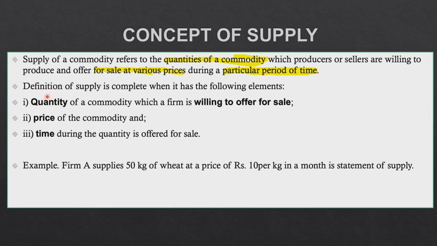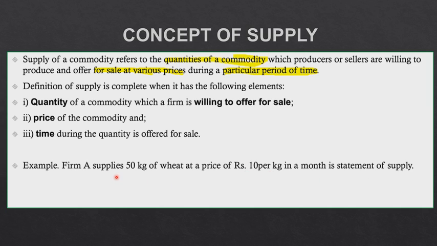Let us first see that the definition of supply is complete when it has the following elements, like the things that I've highlighted here. Quantity of a commodity which a firm is willing to offer, what number of commodity the producers are offering, at what price these commodities are available in the market, and for what time period. For example, firm A supplies 50 kgs of wheat at a price of rupees 10 per kg in a month.